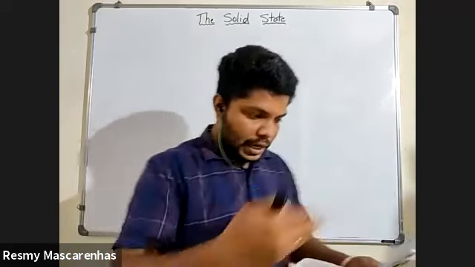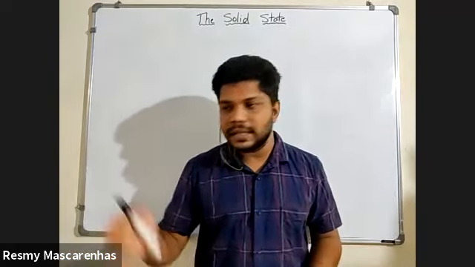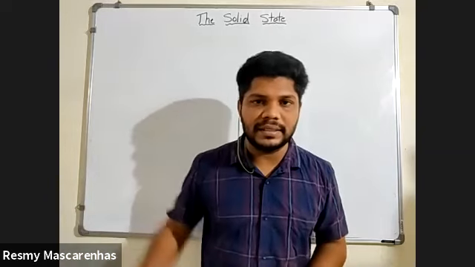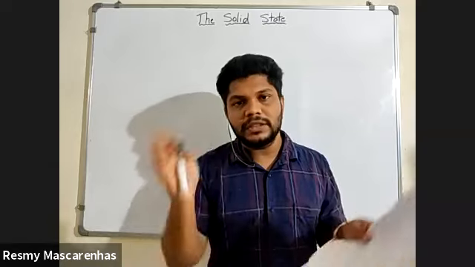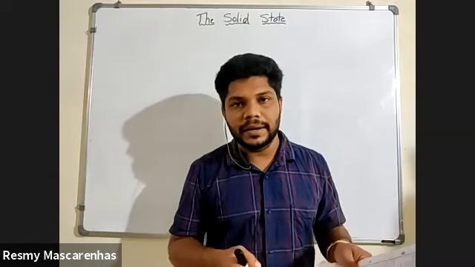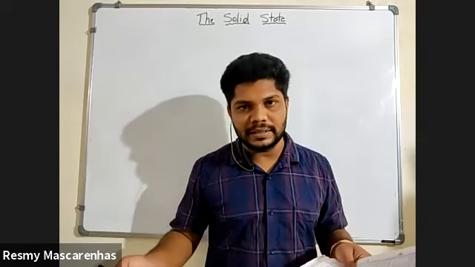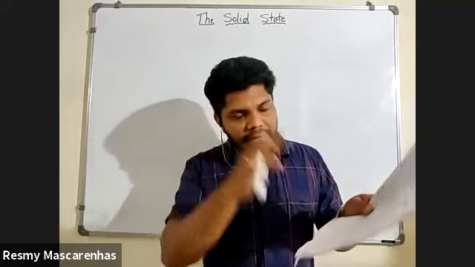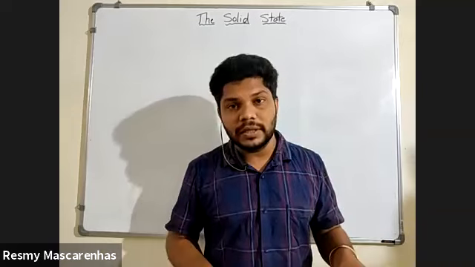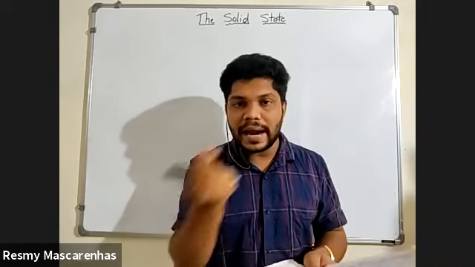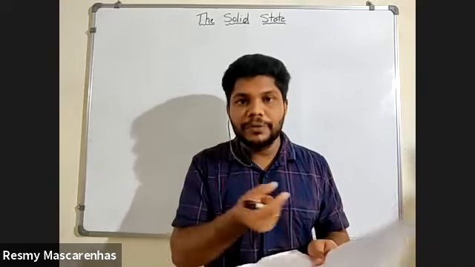So we'll start with solid state. Everybody knows that there are 3 states: solid, liquid, and gases. These are the major 3 states. Among these, solid state is more complicated than liquid and gaseous. In this entire chapter we are going to thoroughly learn what is meant by solid state and how the atoms and molecules are distributed in it.